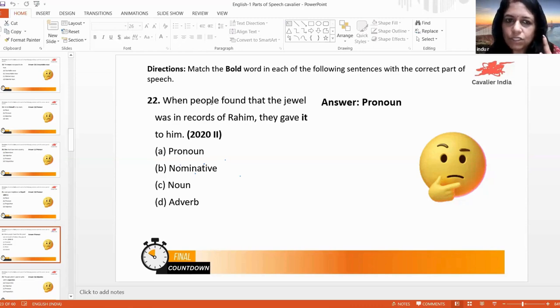People is the subject there. Found is the verb. Found what? That, the relative pronoun. The jewel. Jewel is a noun there. Was is a verb. Record is a noun. They, what is they? Any idea? They is a subjective pronoun. Gave is the verb, and it. Here in this case, what type of pronoun is it? Gave whom? It. So it will be the object there.